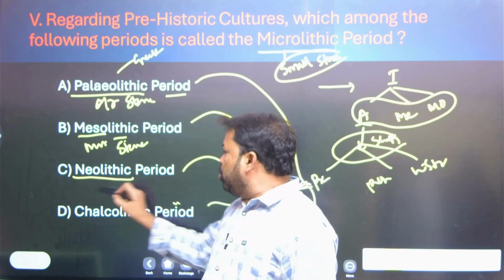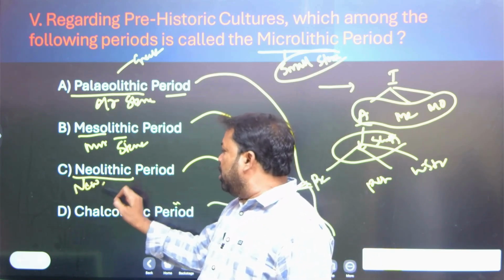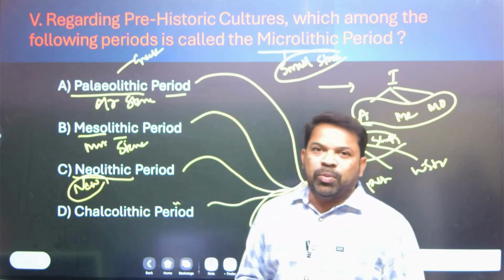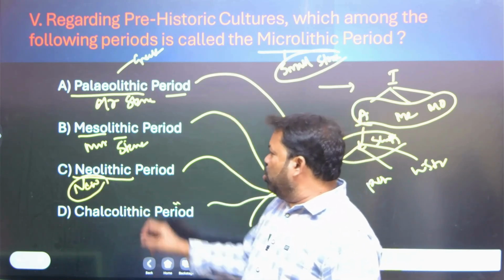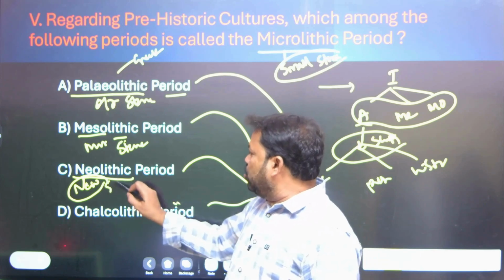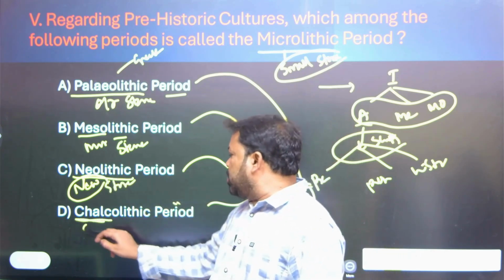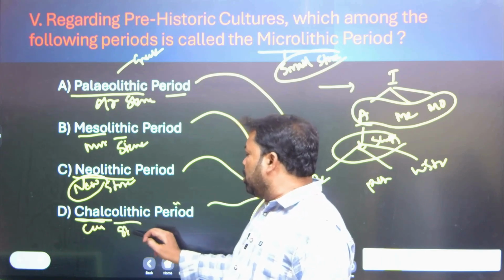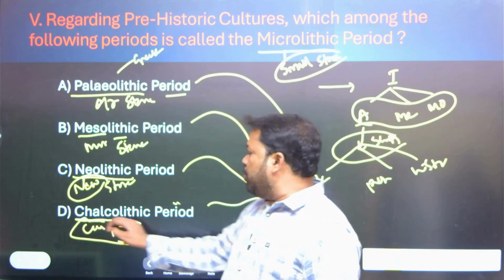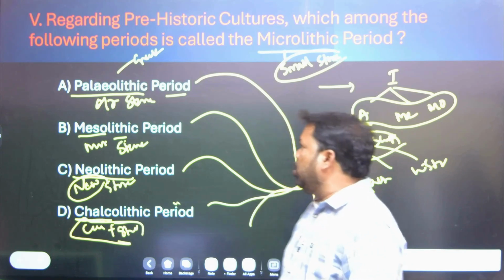Neo means new. You might have heard it many times in the newspaper. Neolithic, new stone period or new stone age. Chalco means copper, lithic means stone, copper plus stone age, Chalcolithic.